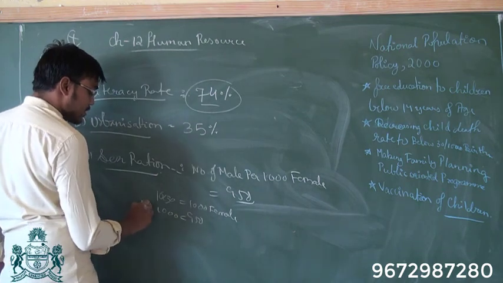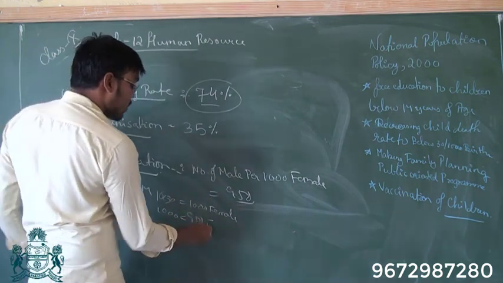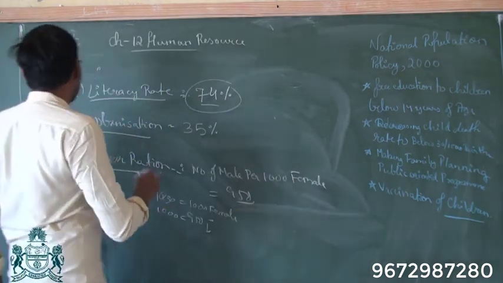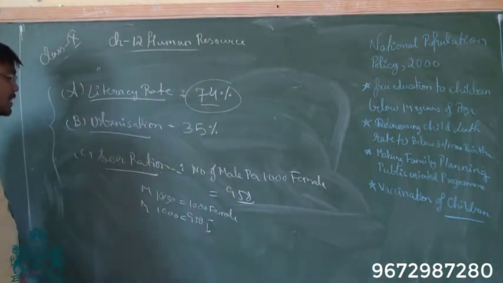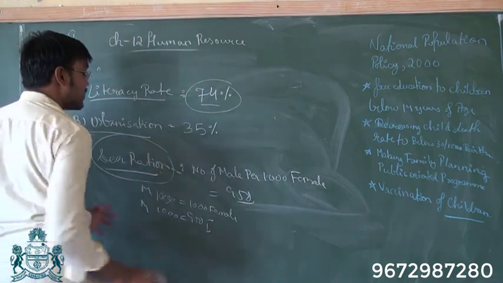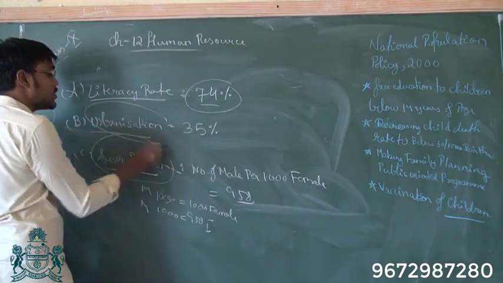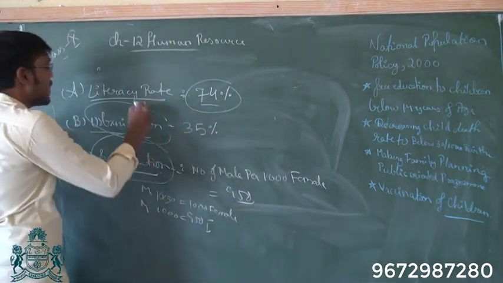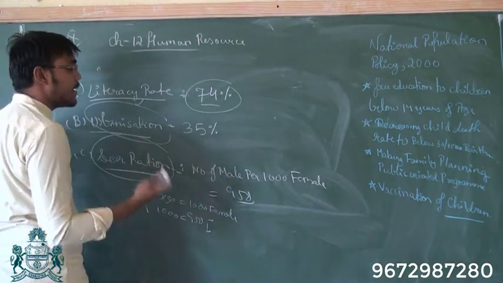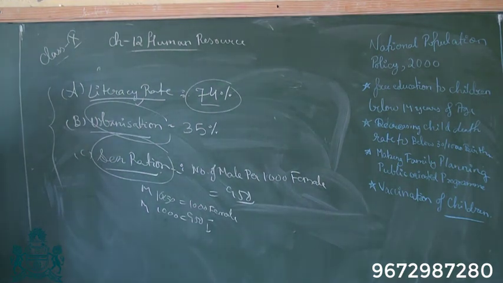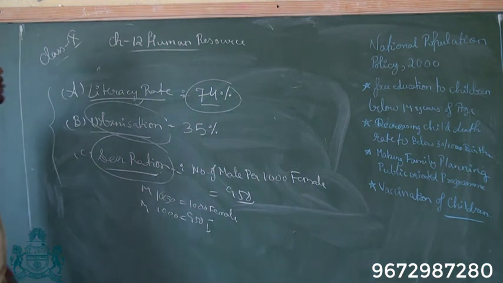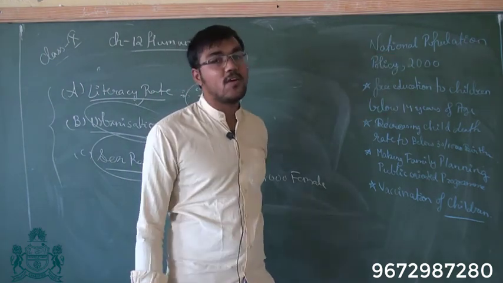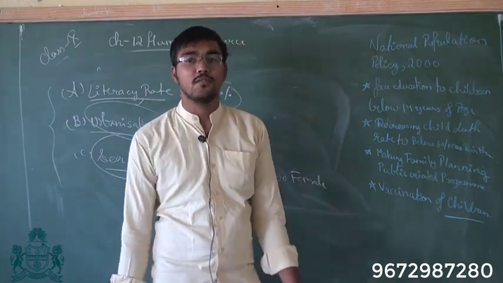But in southern states, it is reversed because the females are more than males. So these are the few problems associated with population, because unbalanced, uneven sex ratio is there. Then urbanization is not proper because there are various problems associated with urbanization. And then comes literacy rate, which means how many are educated. Now, after this, two topics are left, which is National Population Policy of India and National Population Policy of Rajasthan.